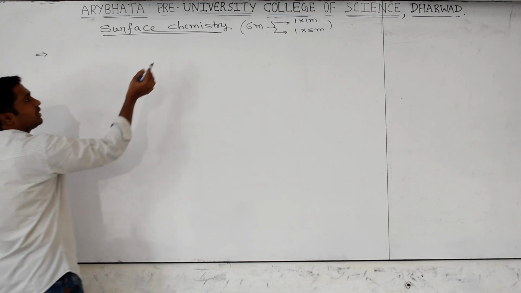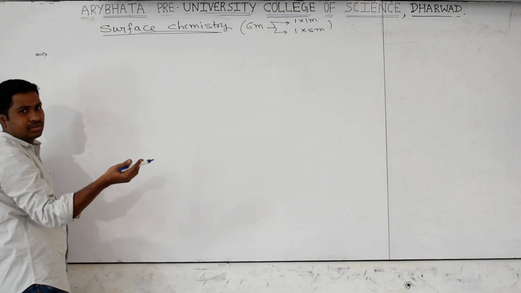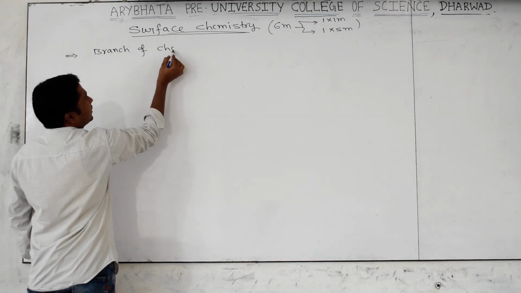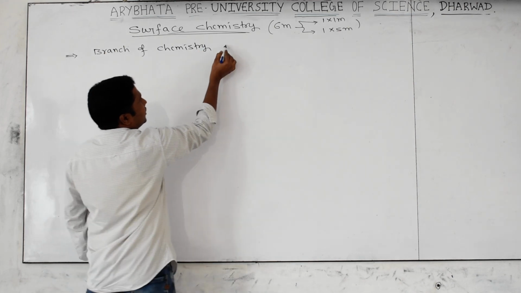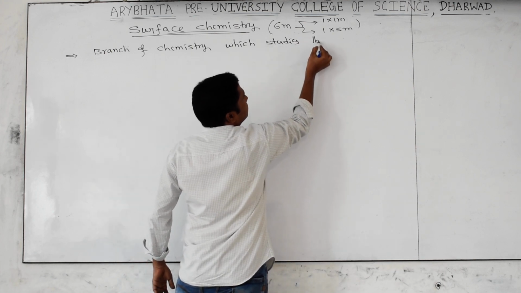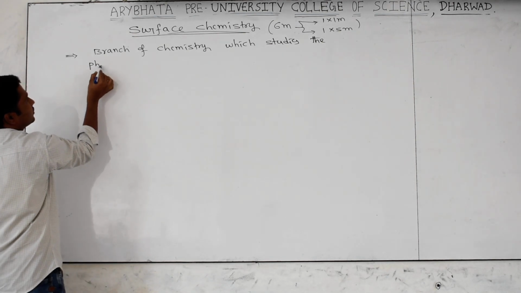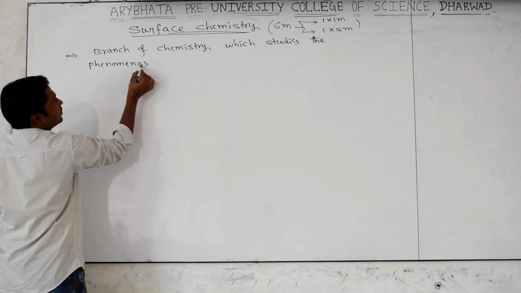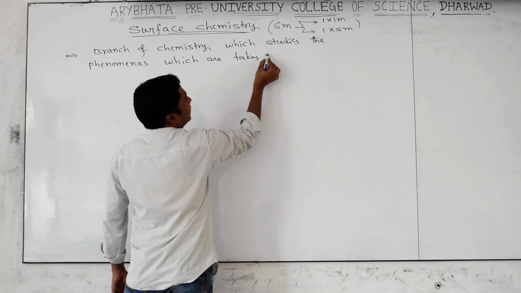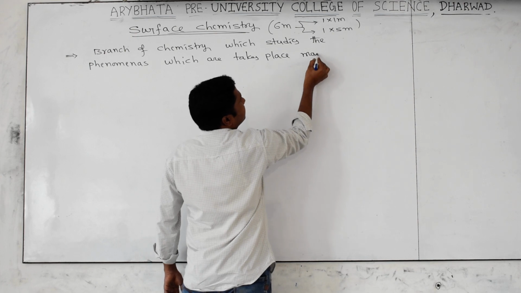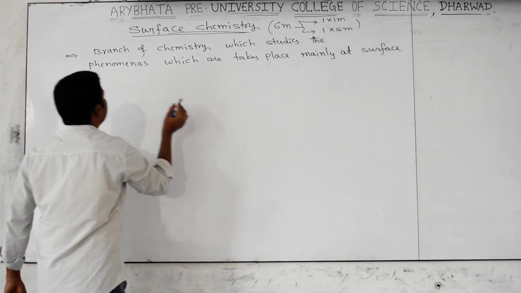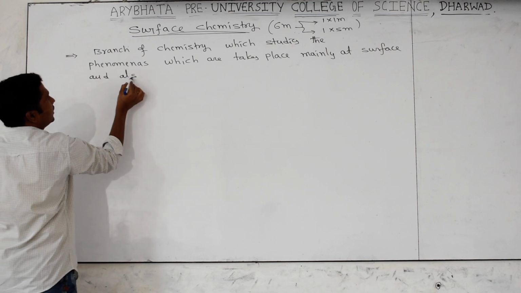Surface, in that only the answer is there. The chemistry deals with the surface of matter. It is the branch of chemistry which studies the phenomena which take place mainly at surface and also interface.